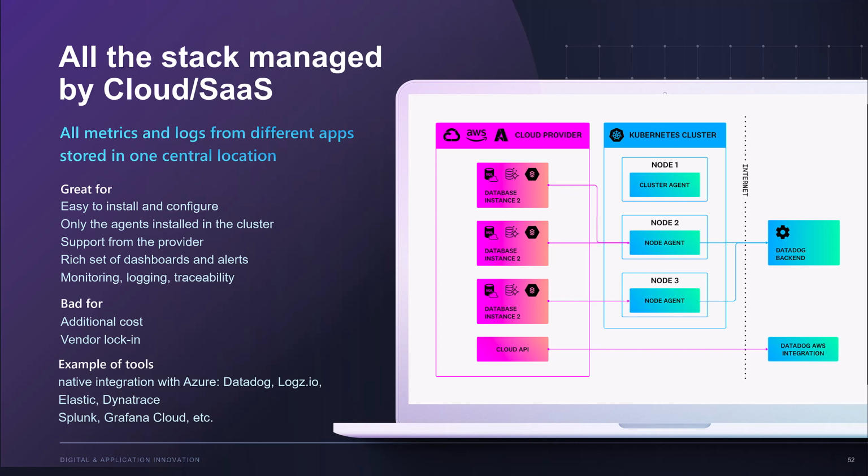So again, this is using almost the same architecture as with the option number 2 with the container insights. So only the monitoring agents will be installed inside your AKS cluster, and those agents will send data into a cluster agent, for example, or directly to the third-party provider that will ingest that data and will give you dashboards